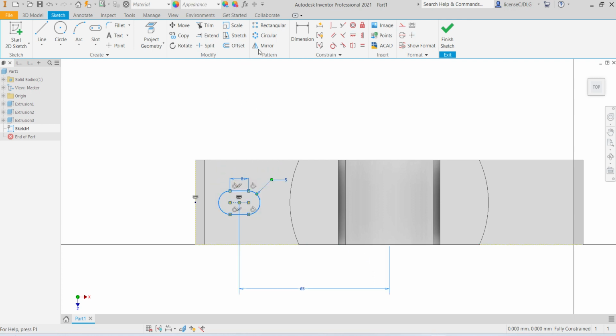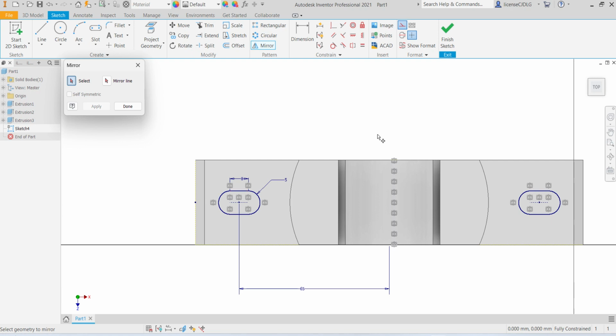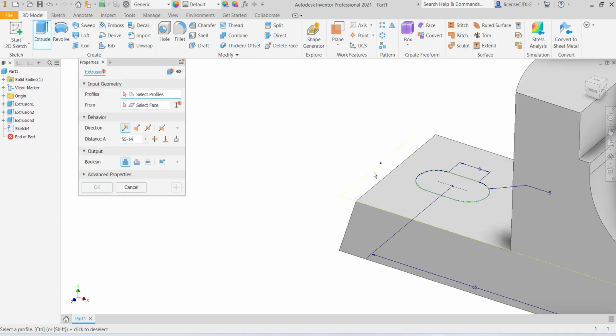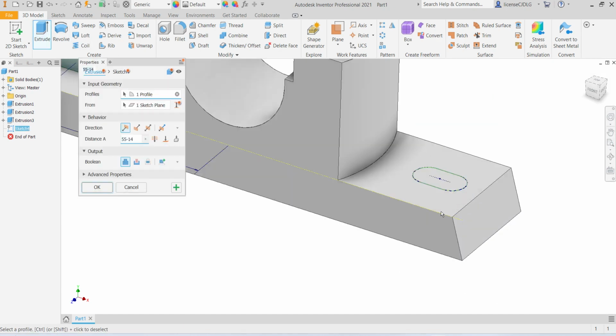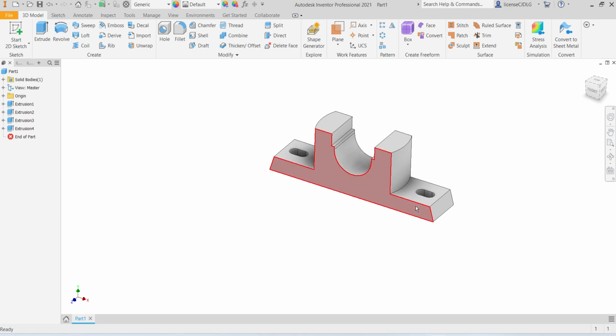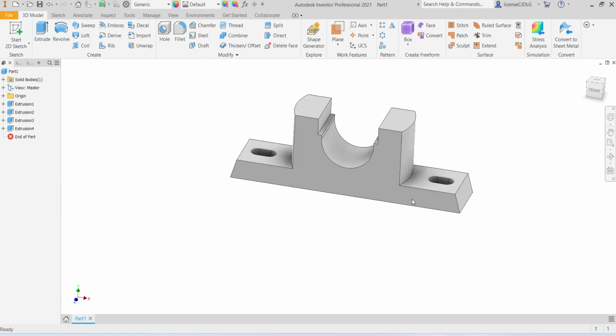Select this entire sketch, select mirror option, select mirror line, apply. Finish sketch, select extrude, reverse the direction, through hole, OK. So cutouts are ready.